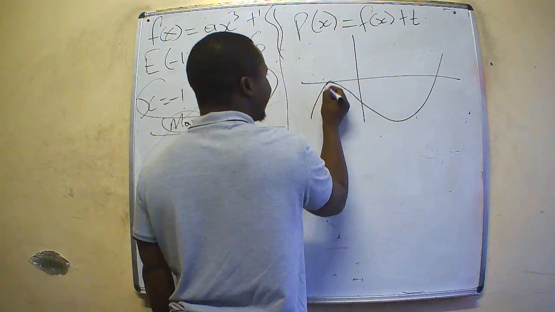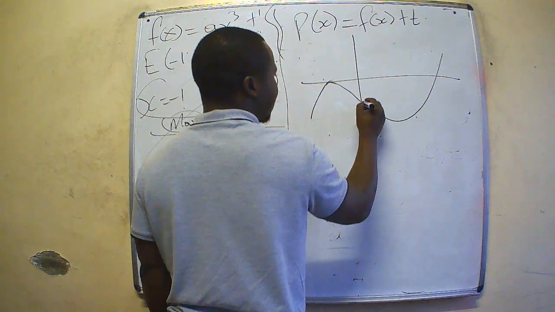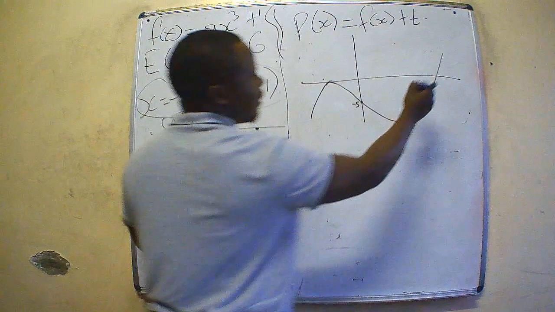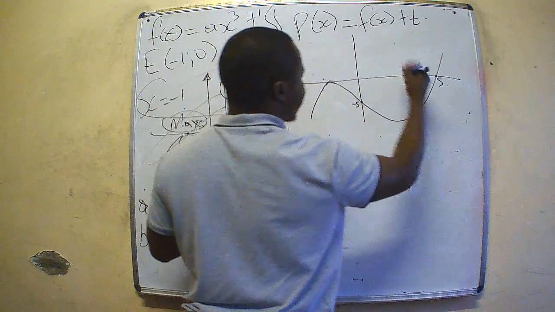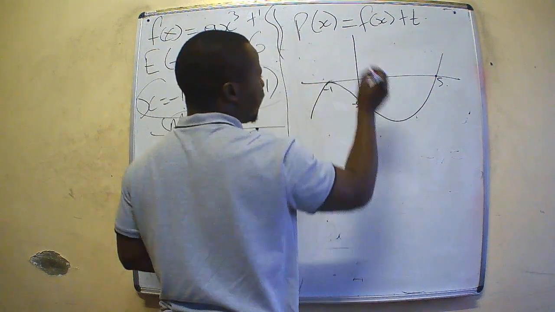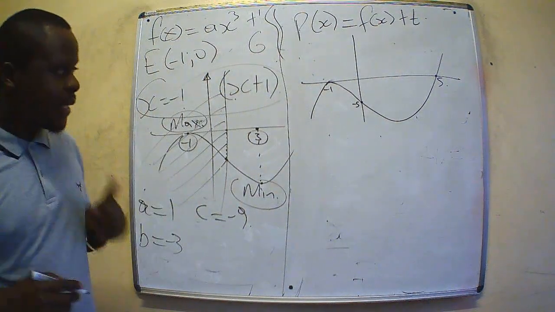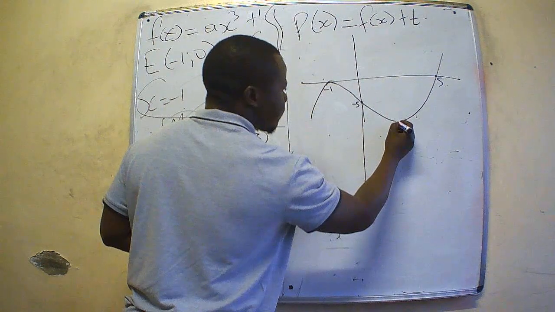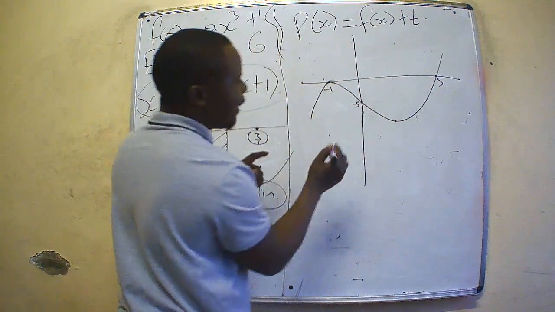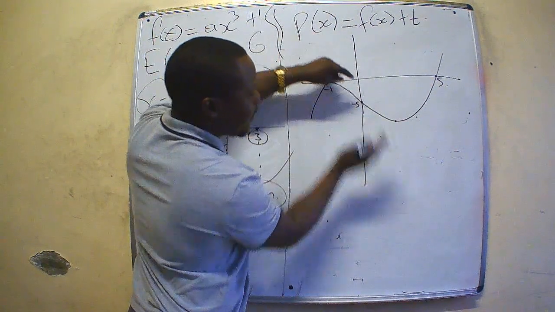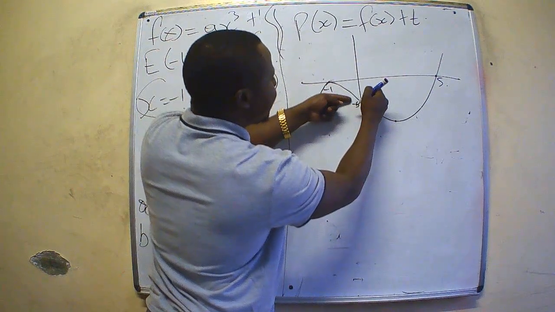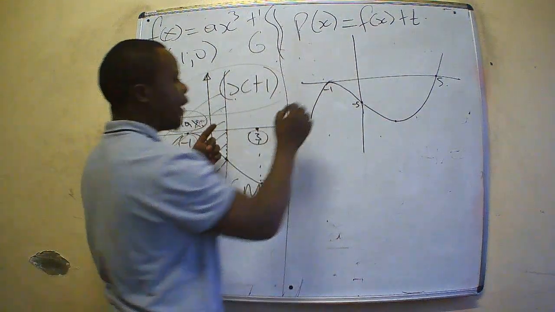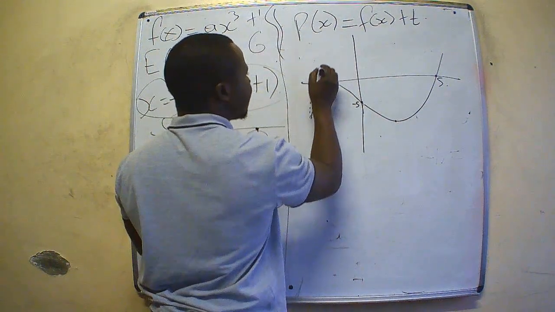So we have our graph. This value here is negative 5, our y-intercept. This is positive 5, it's given. This is negative 1, given. So for this graph to have two values, it means this point has moved 5 units to cross this. It means the graph will be something like this.